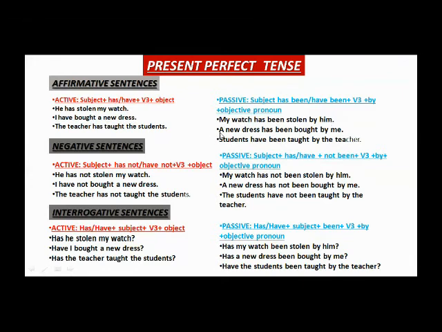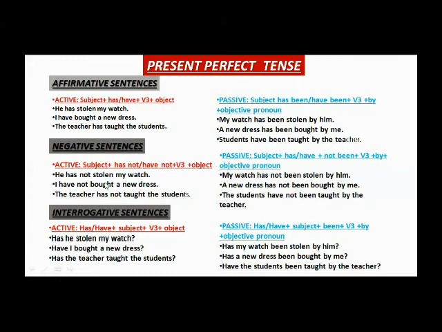So dear students, next sentence is I have bought a new dress. Now we have to change a new dress into the subject of the sentence. Here you may get confused that have is used in the active and why we are using has here. This has is being used here for this singular noun. A new dress has been bought by me. So here I changed into by me, the objective pronoun.